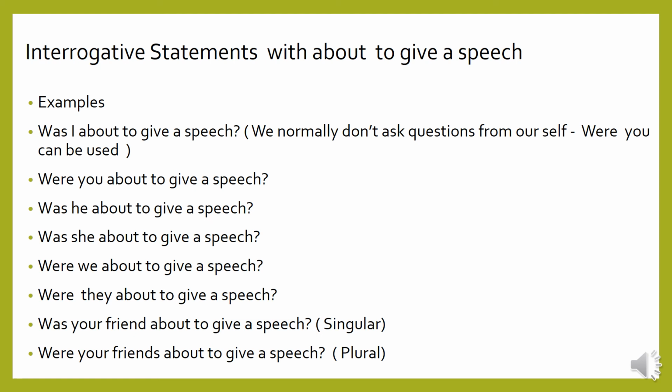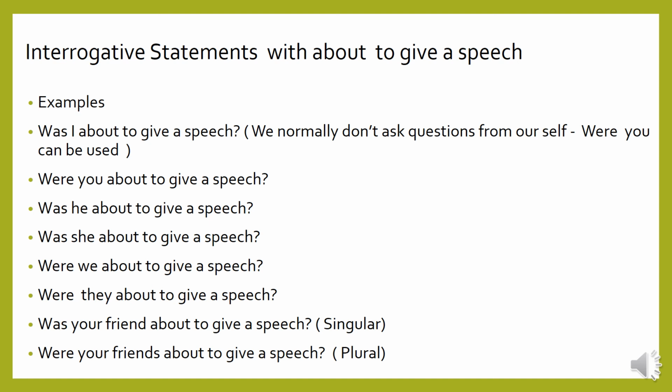Were we about to give a speech? Were they about to give a speech? Was your friend about to give a speech? Singular. Were your friends about to give a speech? Plural. We will read again the singular form and the plural form with the friend.